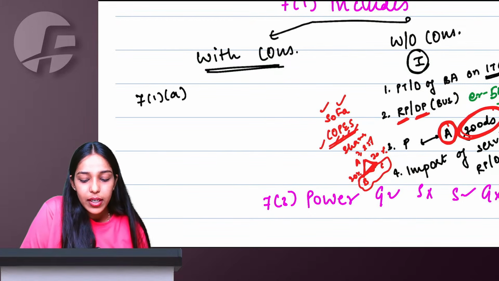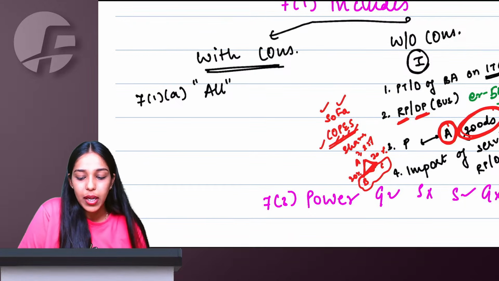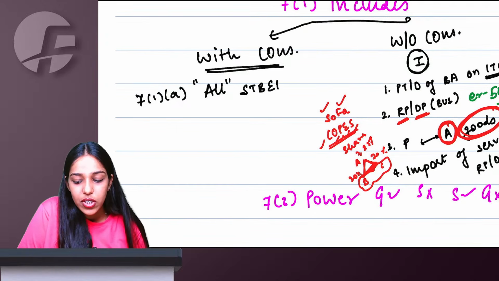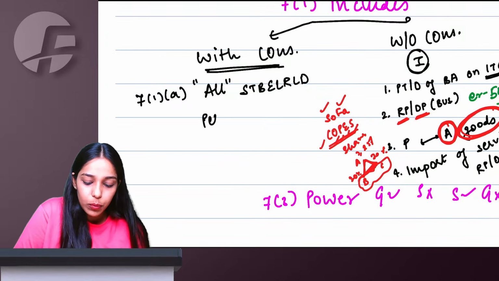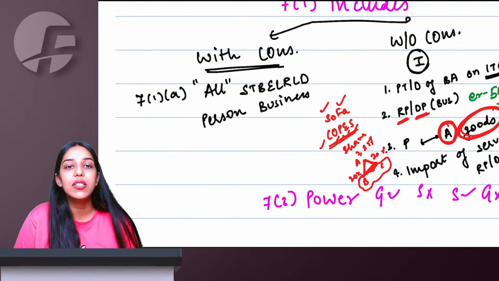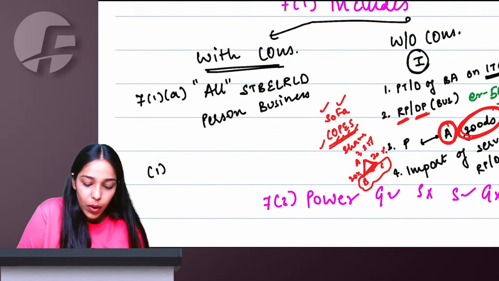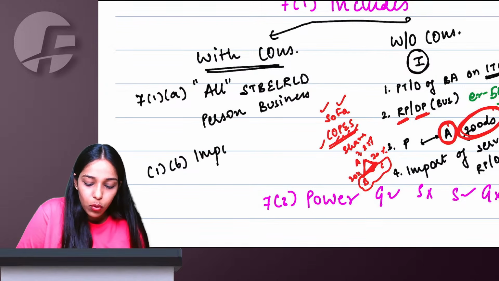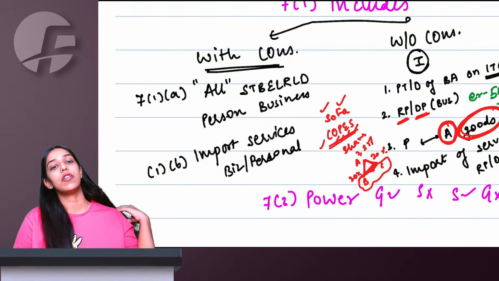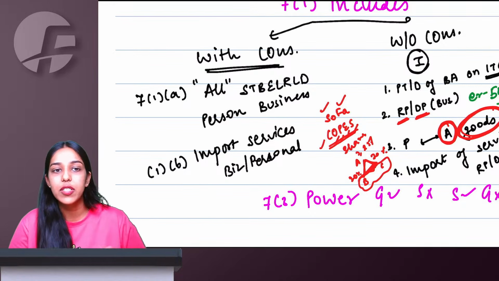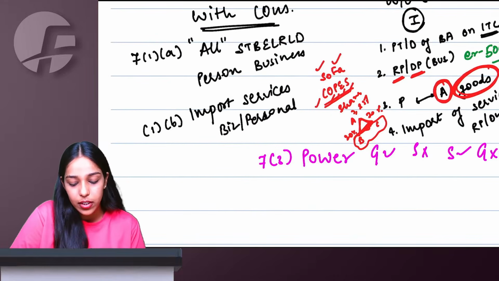So Section 7.1a says all forms of supply, sale, transfer, barter, exchange, license, rental, lease, disposal, all forms of supply made or agreed to be made by a person in course or furtherance of business will be considered as supply. Then 7.1b says if you are importing services for consideration, then whether it is business purpose or personal purpose doesn't matter. Import of services for consideration will always be considered as supply under GST.